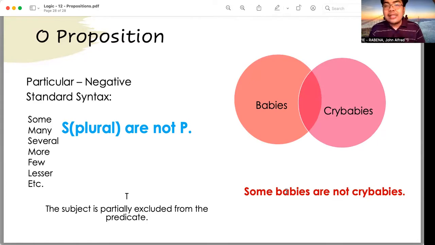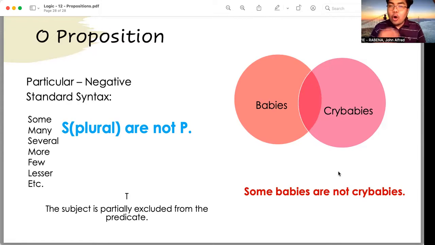So let's identify the quantity. When we identify the quantity, we look into the subject. The subject is some babies. We made use of the word some, and therefore the quantity is particular. Now, what about the quality? When we identify the quality, we look into the copula or the linking verb. The copula used in this sentence is "are not", so it indicates a negative quality. When we put them together, a particular quantity and a negative quality, we create an O proposition.